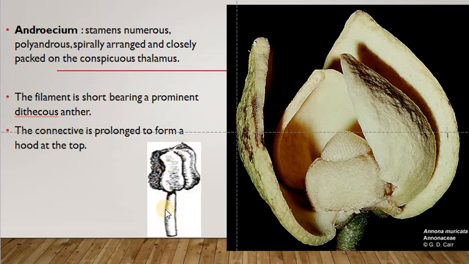The filament is very short, and it's dithecous. There are two cavities in the anther, so it's a dithecous anther, and the connective which fixes anthers is very prolonged, and it acts as a hood.